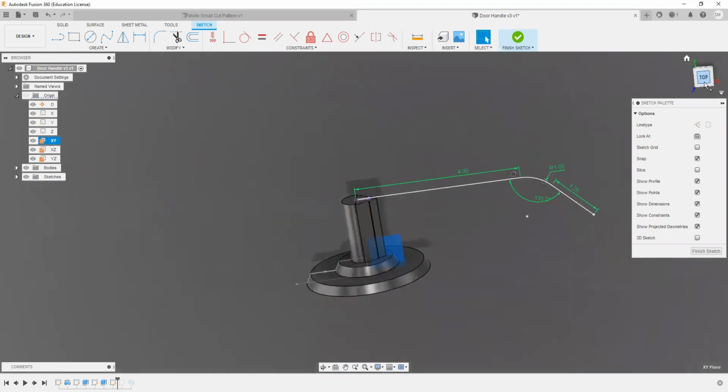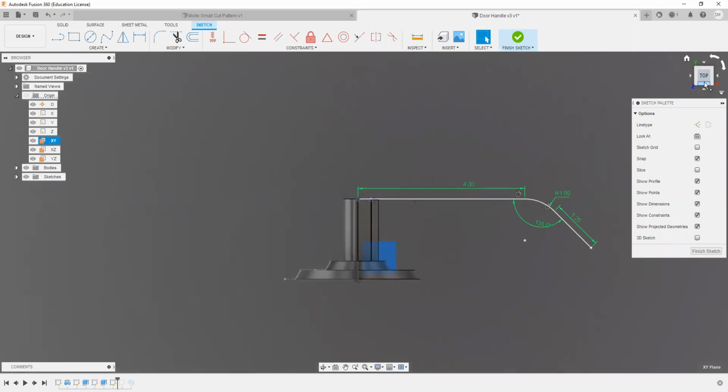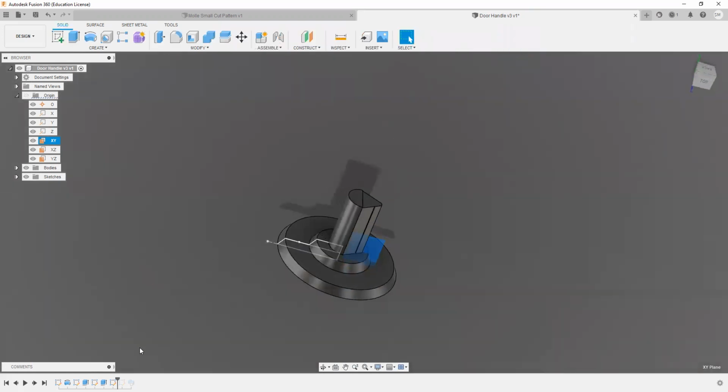And I just used the dimensions from the drawing and started right from this point and drew it out. So it's just one profile, just like that. Then I clicked finish sketch, and then I drew a second sketch right after it. It was right there.